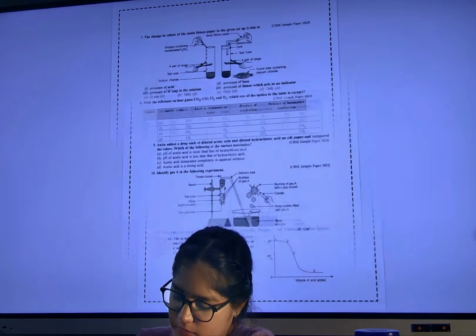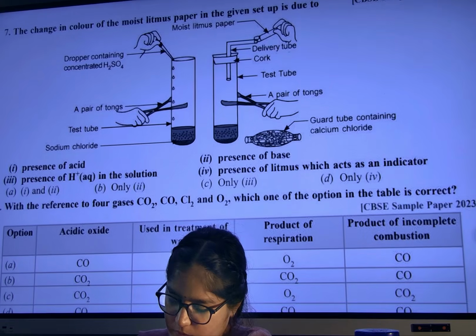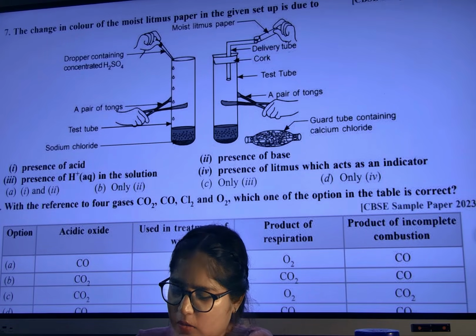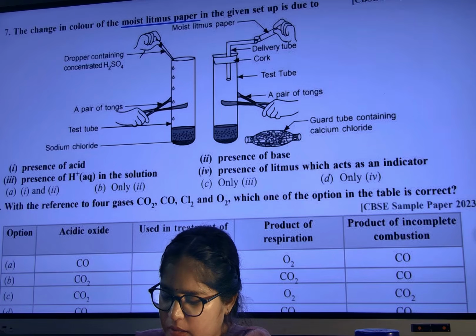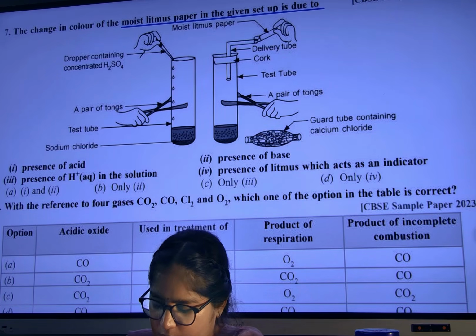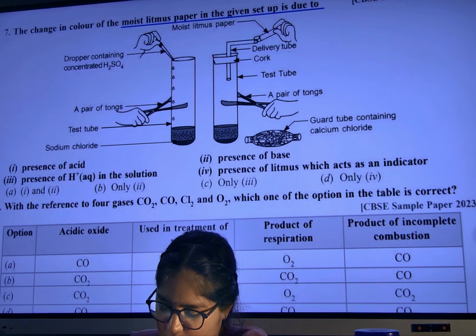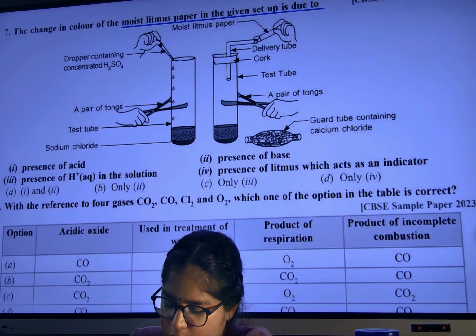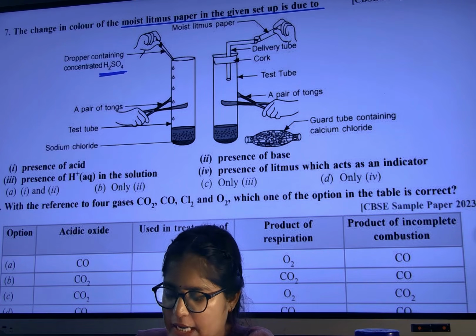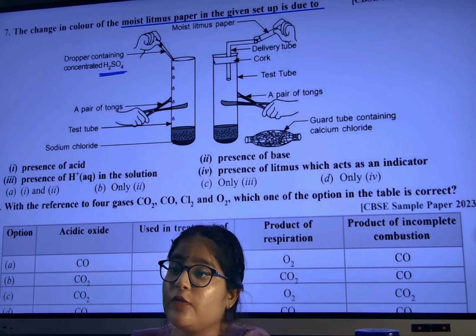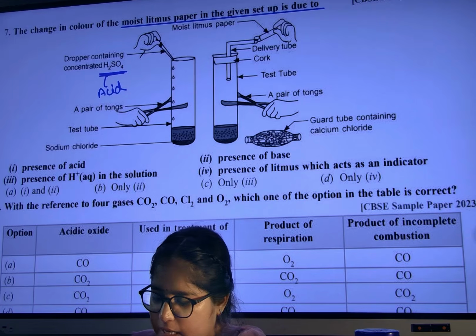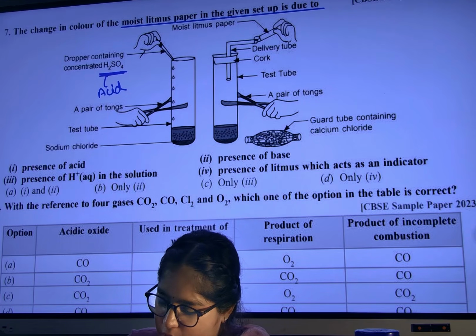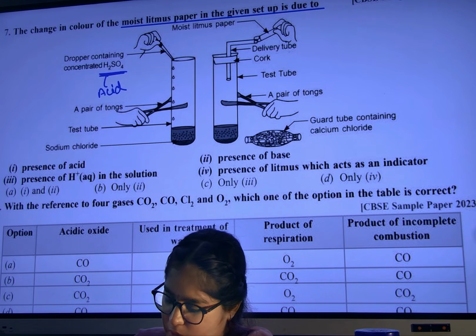Okay. The change in color in the moist litmus paper in the given setup is due to what? They are changing the litmus color. Let us see the setup. Dropper containing H2SO4, which means sulfuric acid. Very good. They are adding acid. It has a delivery tube, cork, test tube, a pair of tongs.